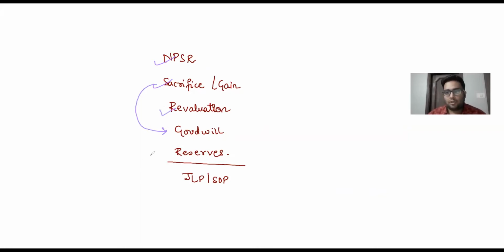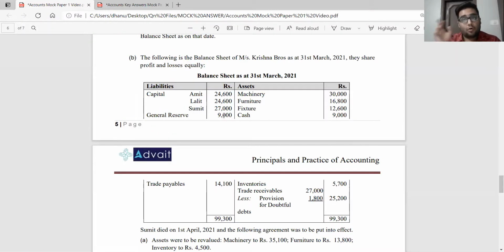You will be having revaluation of assets and liabilities. Like I said, your goodwill adjustment, goodwill could be the different scenarios given to you. Goodwill brought in cash, goodwill of the firm given to you, goodwill should be valued, goodwill of the partner given to you, etc. Whatever the case is given, you will be following whatever the information is given to you. And then distribution of reserves. These adjustments have to be automatically coming into mind when you have a question of partnership. Also, if the question demands, you will have treatment of joint life policy and share of profit up to date of death if they have died in between the financial year. In this particular question, the death is on 1st April itself, so there is no share of profit up to date of death. Okay, now those adjustments are there in my mind. Similar things they've given here.